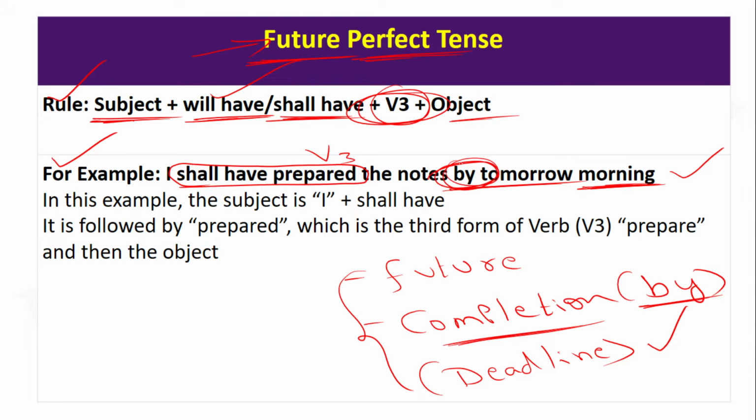Here, this particular word by is a very important deciding word. Because when you say by tomorrow morning, you are actually giving a particular deadline to the action. You say that in the future, by a particular point, that's a future deadline, the action will be completed. The action will be over. It means by tomorrow morning, the action is done. After that, there is no pending work. You understand? I will now give you a good number of examples for your better understanding.